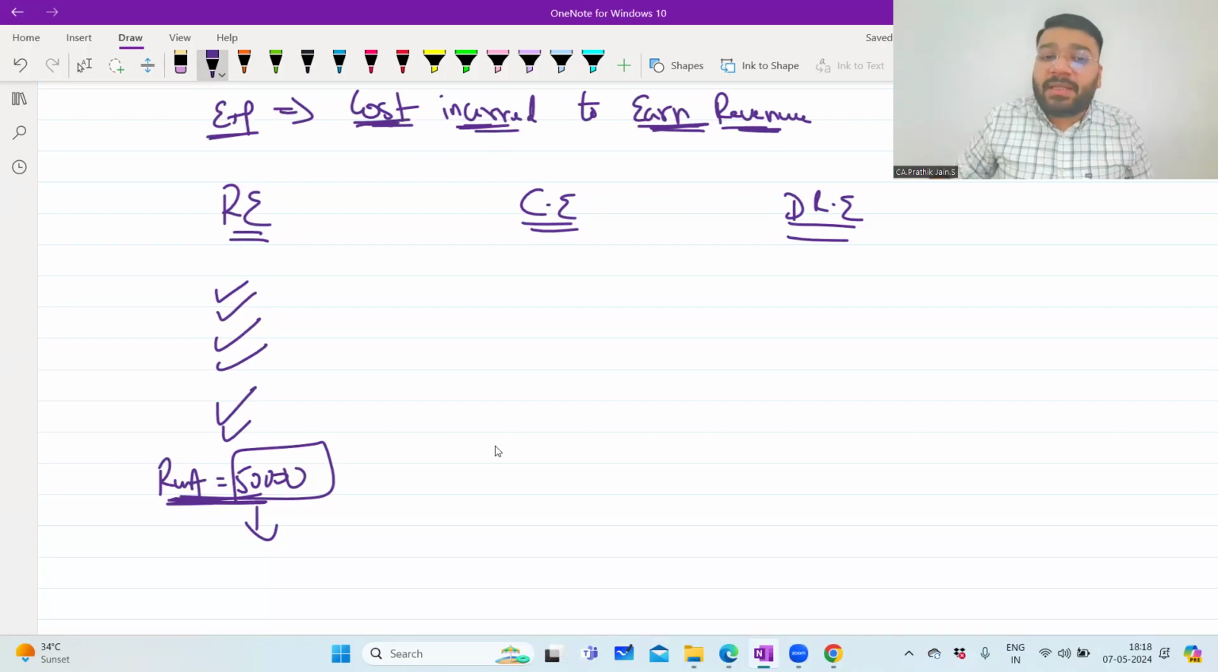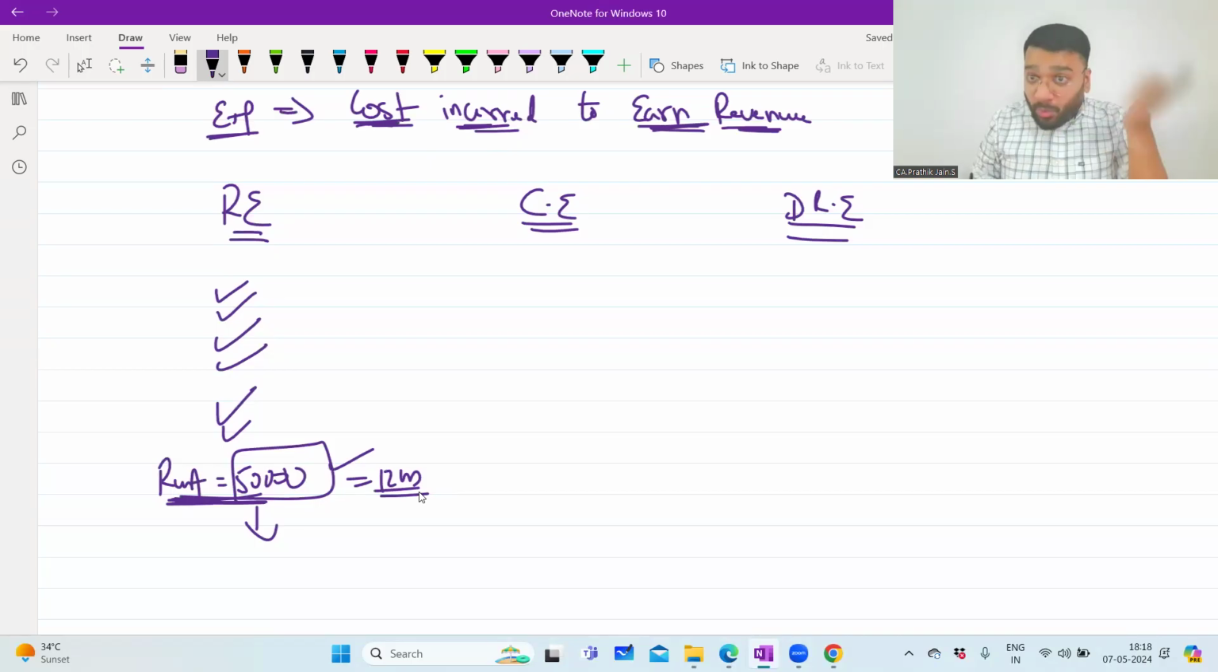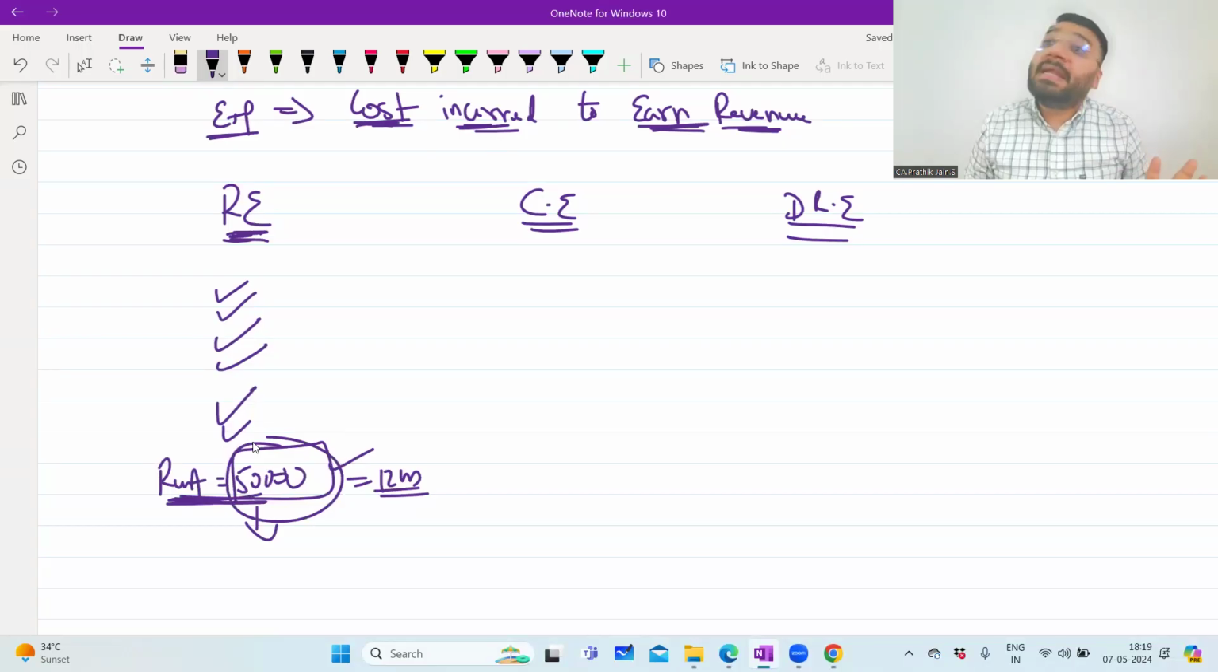Now please tell me, the 50,000 you paid to your landlord, what is the benefit you're getting? I'm able to use this premises for 12 months. So the benefit I'm getting is only for 12 months, for that accounting period only. If I want the benefit for next year, I again have to pay him 50,000 rupees. So when you pay any money and the benefit from that expires in that year itself, I call that revenue expenditure. In that case, the entire 50,000 rupees you can record in the P&L of that year.